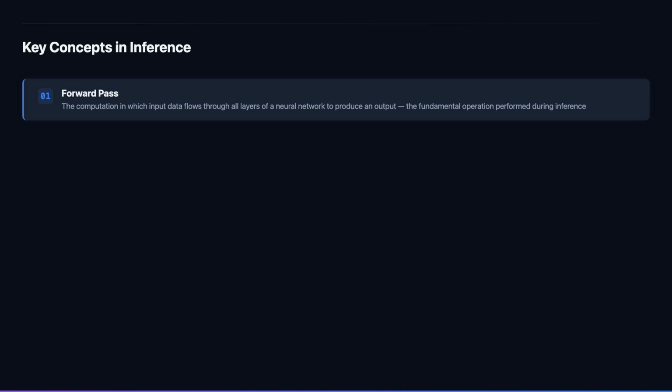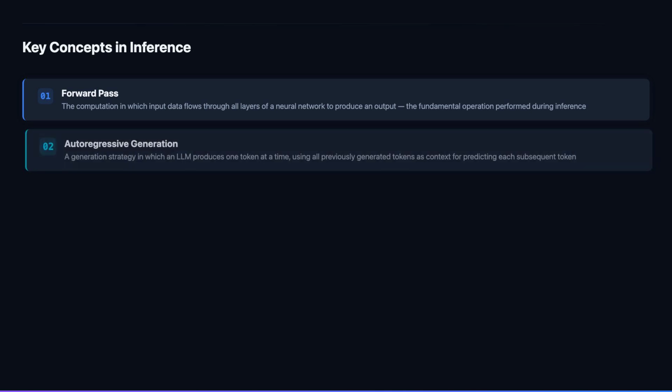This entire computation is parallelized across the GPU's thousands of compute cores, enabling it to complete in milliseconds even for models with billions of parameters. Autoregressive generation is what makes LLM output sequential and coherent.